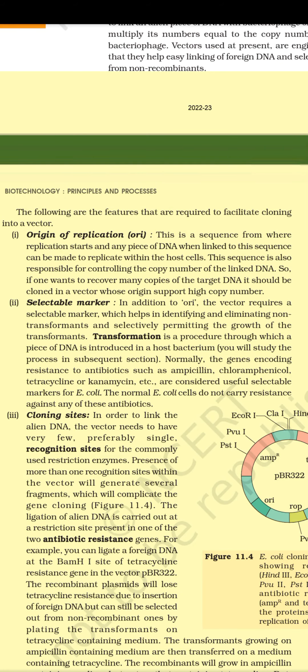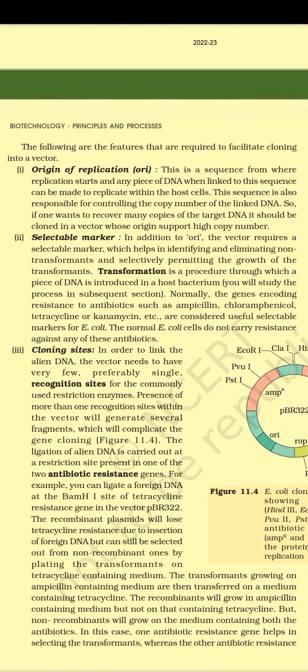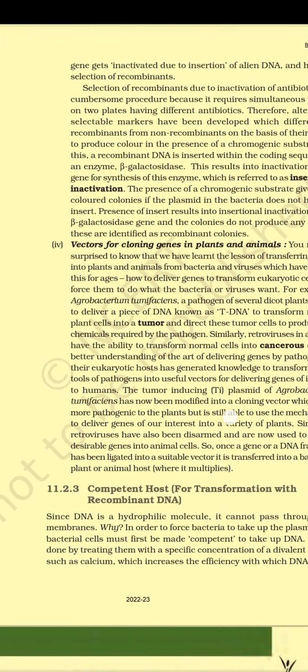In this case, one antibiotic resistance gene helps in selecting the transformants, whereas the other antibiotic resistance gene gets inactivated due to insertion of alien DNA and helps in selection of recombinants. Figure 11.4: E. coli cloning vector pBR322 showing restriction sites HindIII, EcoRI, BamHI, SalI, PvuII, PstI, ClaI, and ori. The antibiotic resistance genes are ampR and tetR. rop codes for the proteins involved in the replication of the plasmid.